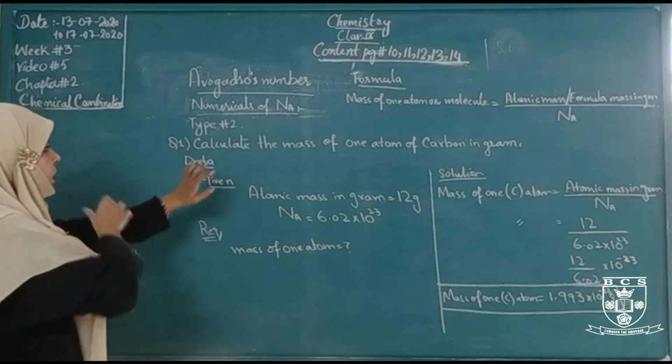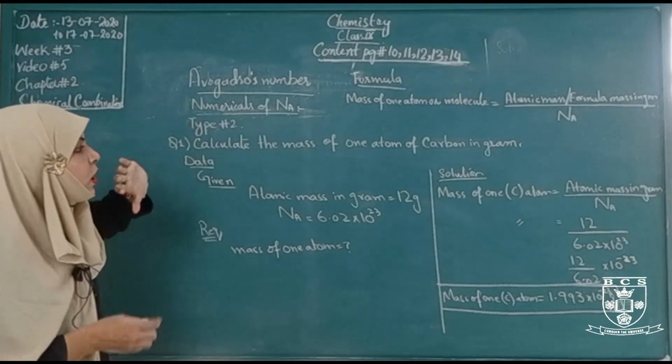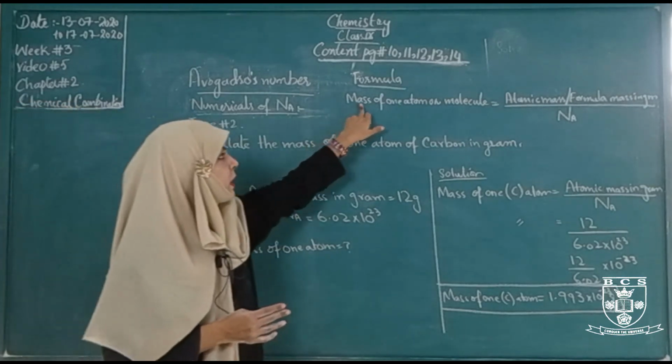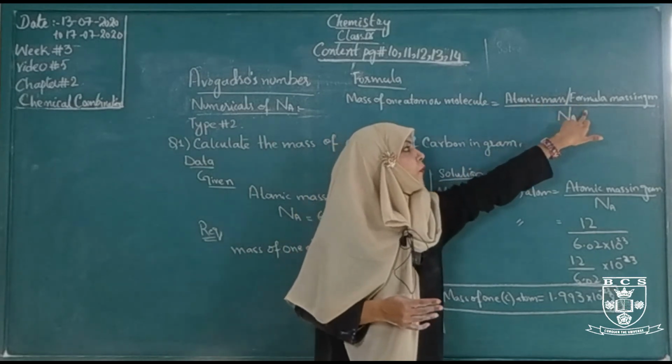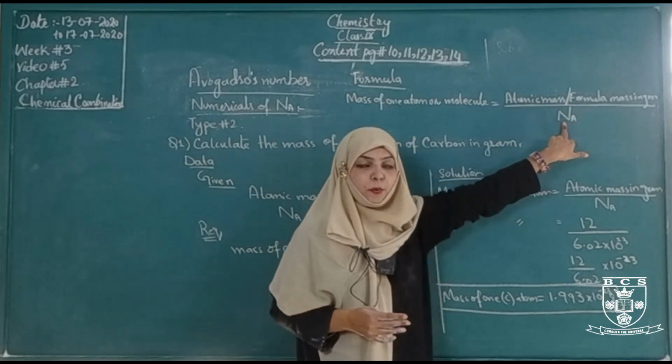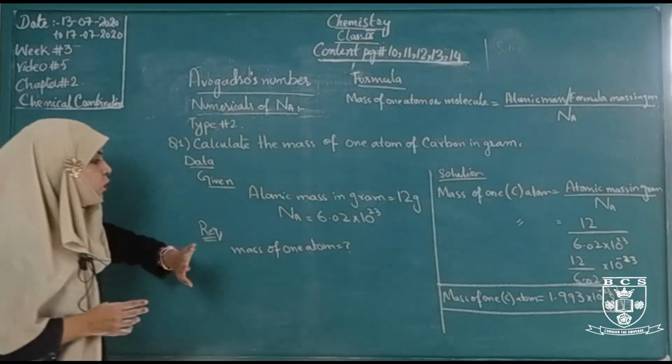Now we have another type 2 form which is related to Avogadro's number, and the formula is: mass of one atom or molecule is equal to the atomic mass or formula mass divided by Avogadro's number. Avogadro's number is denoted by Na. This is the fixed value.